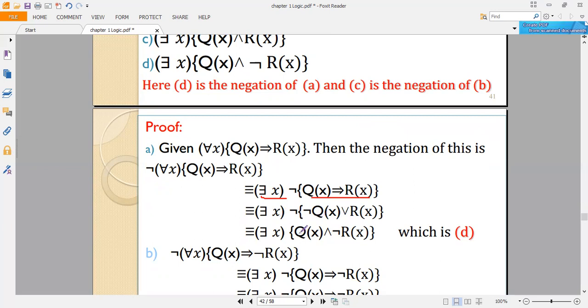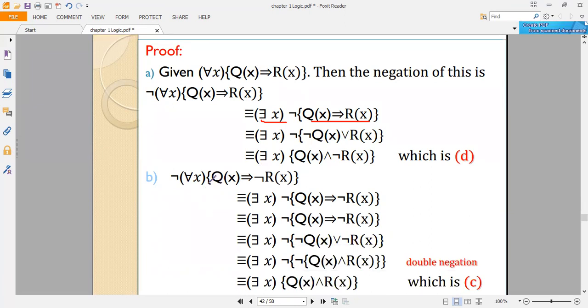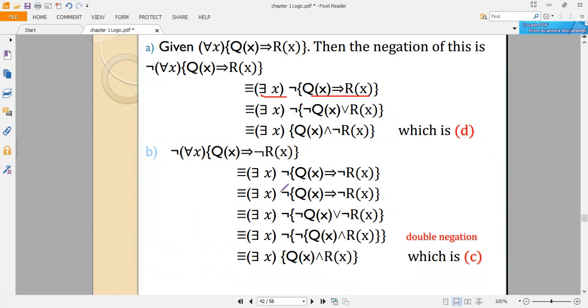So applying negation on this one, you will get there exists x, Q of x, and by applying negation, when this one is connected by or, it will be changed into and. So Q of x and negation of R of x, which is D. So the negation of for all x, Q of x implies negation of R of x. The negation of for all x is there exists x, and the negation of Q of x implies negation of R of x.